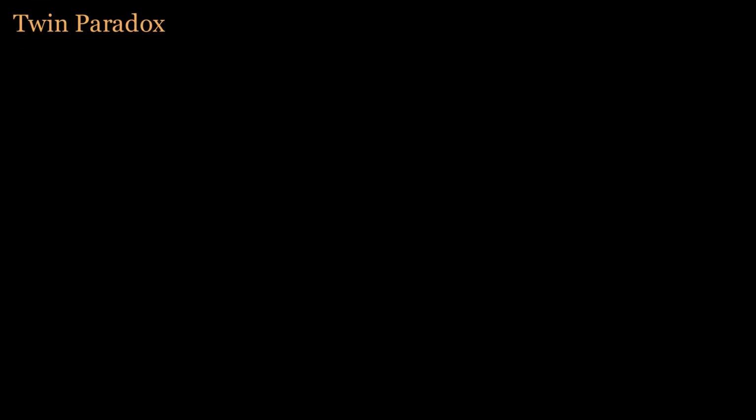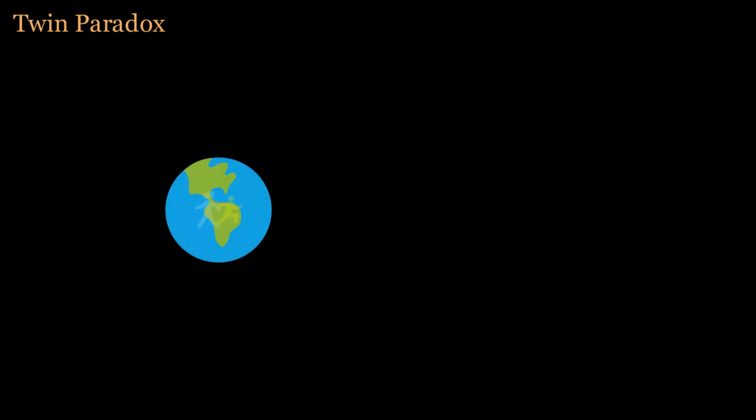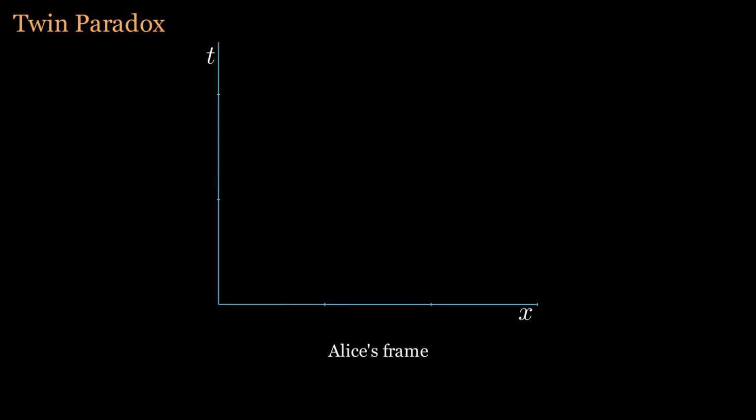The twin paradox is one of the most famous paradoxes in special relativity, arising from the effect of time dilation. Let's consider a pair of twins, traditionally named Alice and Bob. Alice stays on Earth, while Bob travels away from Earth at a very high speed, then returns at the same speed after some time. In Alice's reference frame, draw Bob's world line. Mark the points of Bob's departure, turnaround, and return.